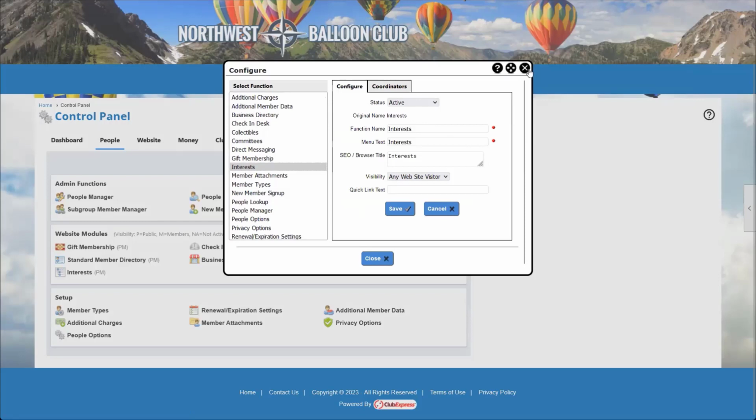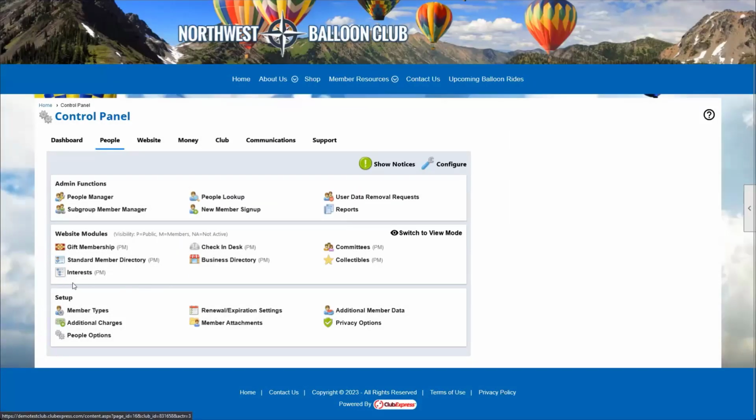Once the module is turned on, we can go ahead and do one of two things from here. We can click on interests, or we can switch to view mode to see what the interest module looks like for members. Right now, we're going to talk about the configuration, so we'll just go ahead and click on interests before we switch to view mode.